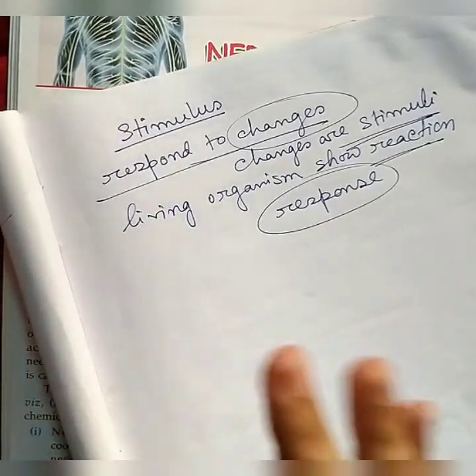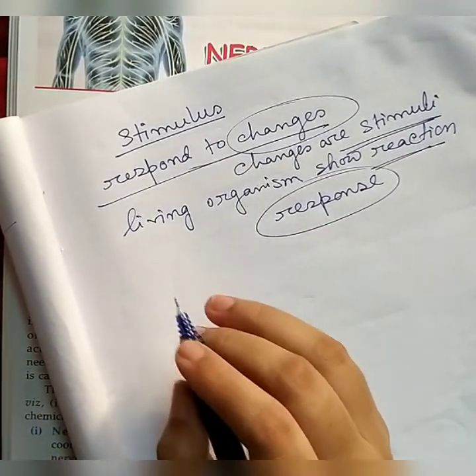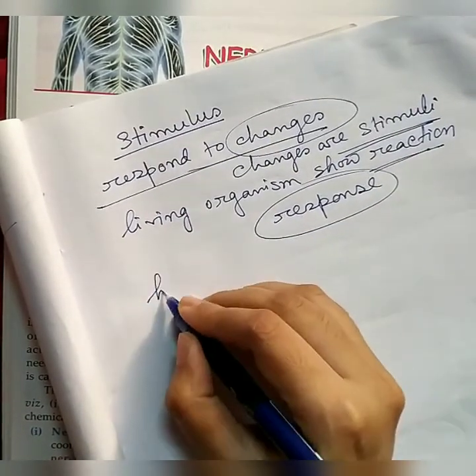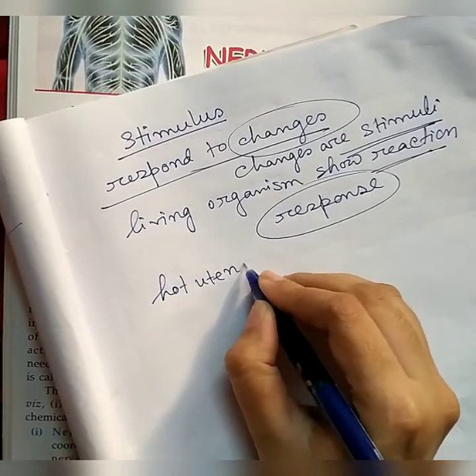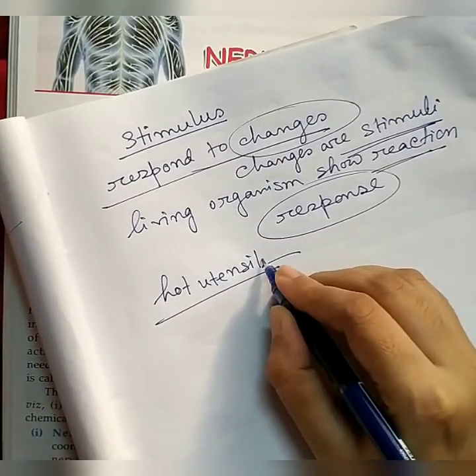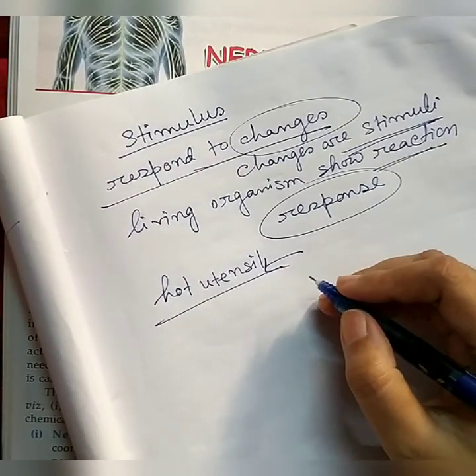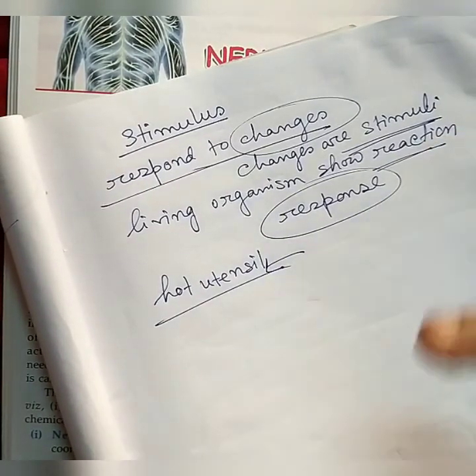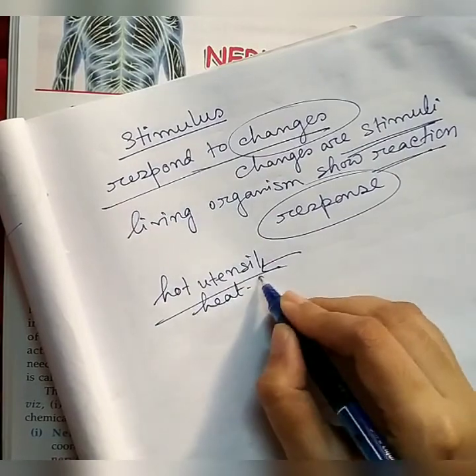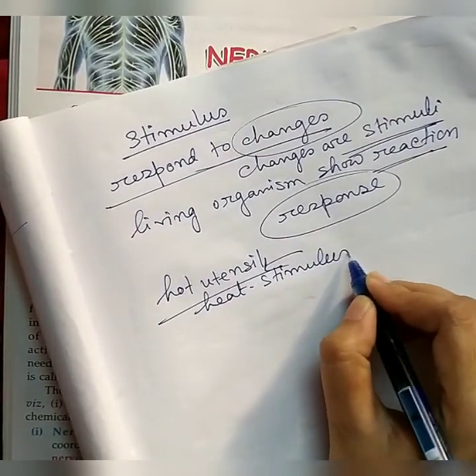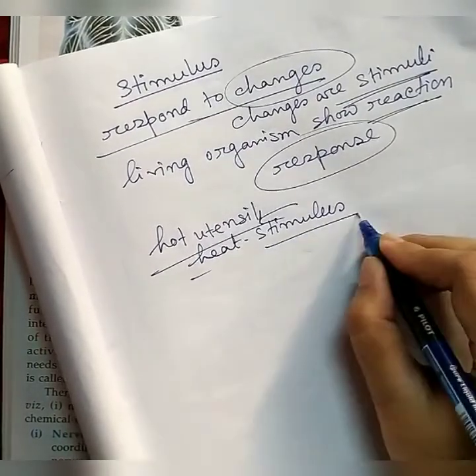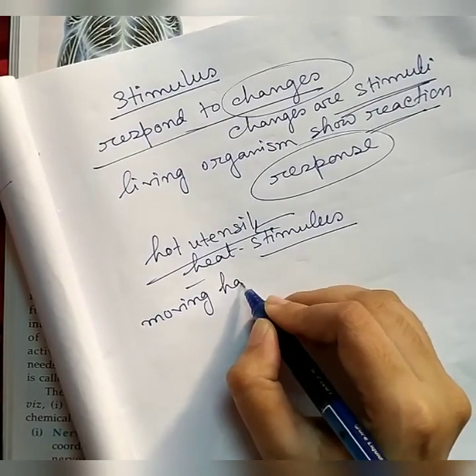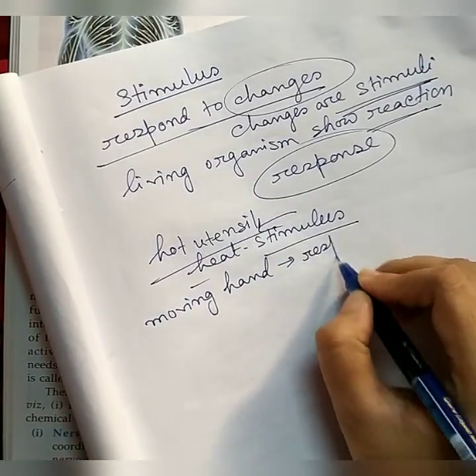For example, suppose you accidentally touch a hot utensil. What will you do? You will quickly pull your hand away. Here the heat is the stimulus, and moving your hand is the response.